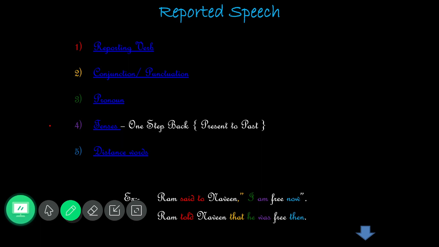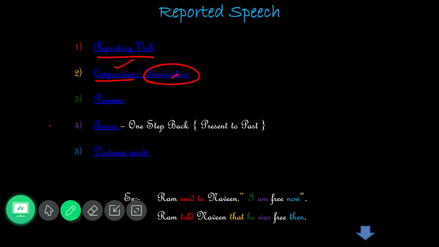Very first, what do we have? Reporting verb. Reporting verb means we should know about it. Already we know that there we have a present form and then the past form. Next to that, second we have conjunction and punctuation. You should remember, we are going to remove the punctuation and then we are going to add the conjunction.